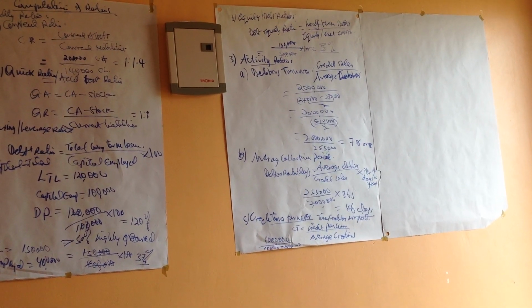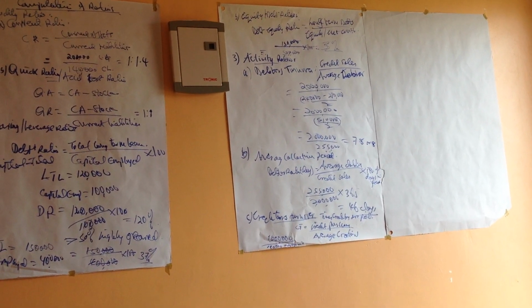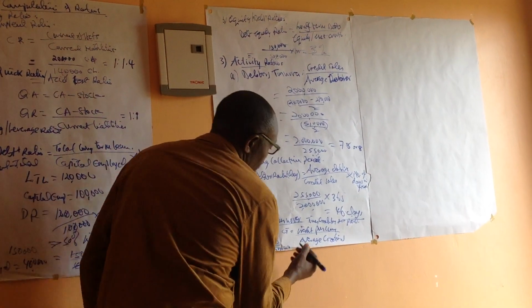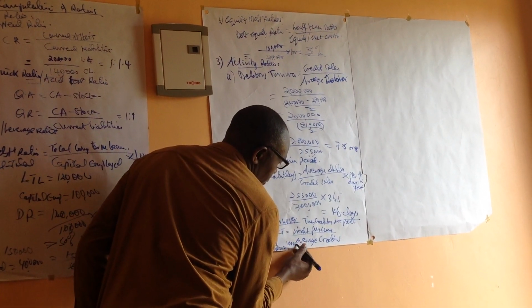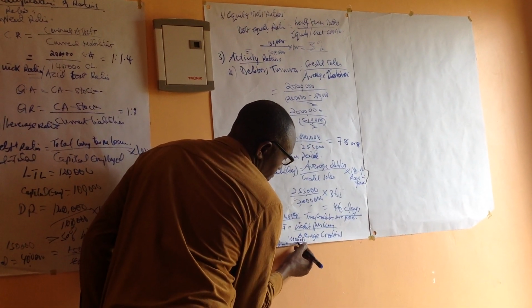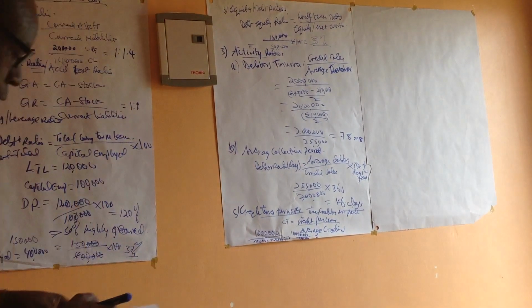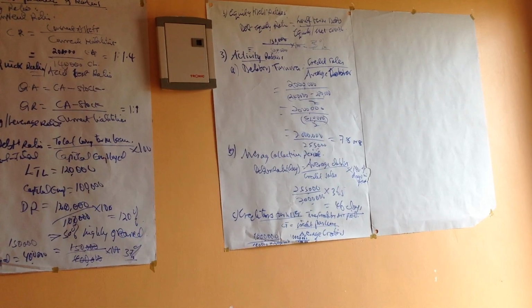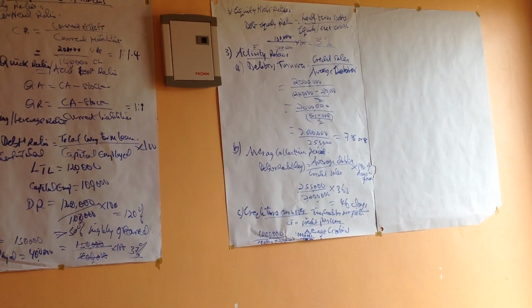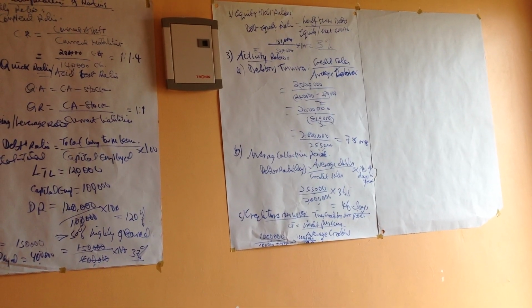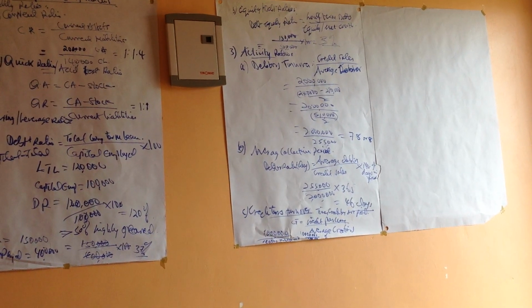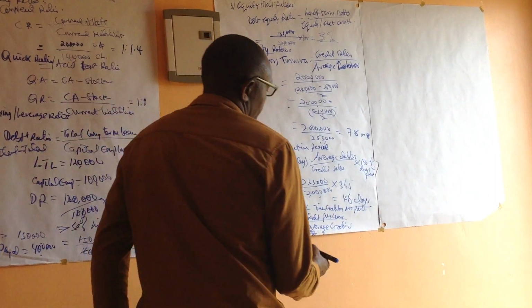The average is 170,000. So we take 1 million divided by 170,000. It will be 5.88, which is 6.